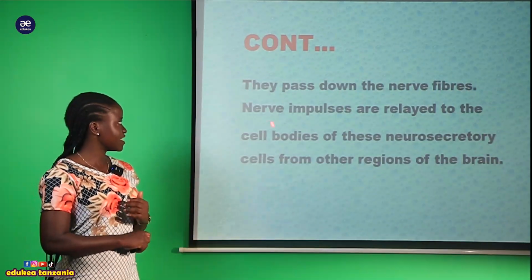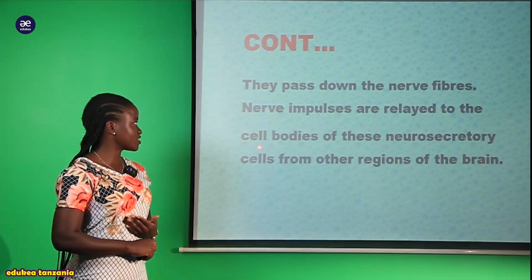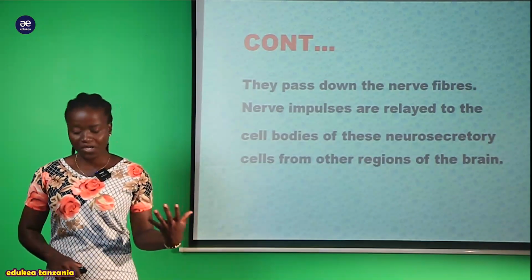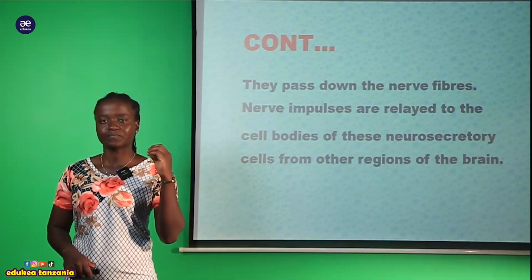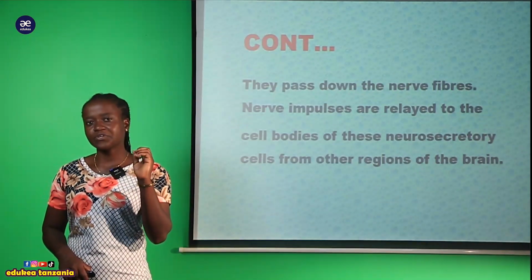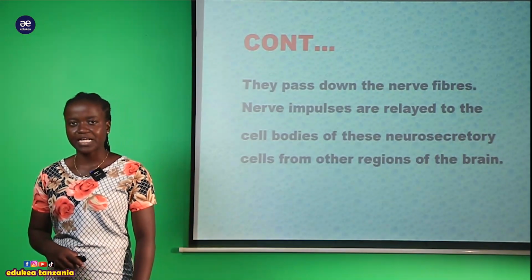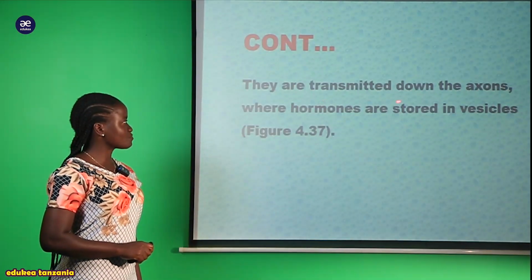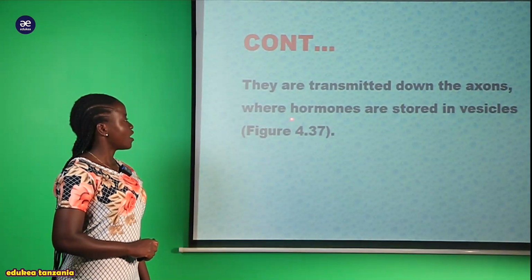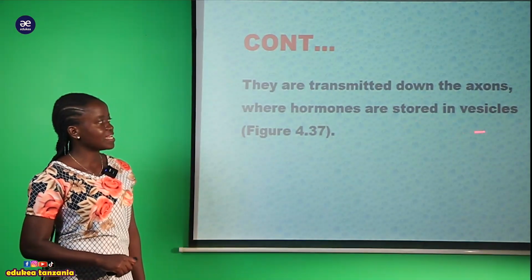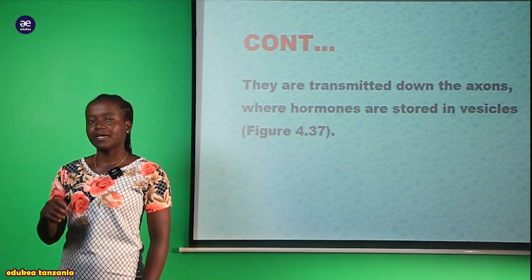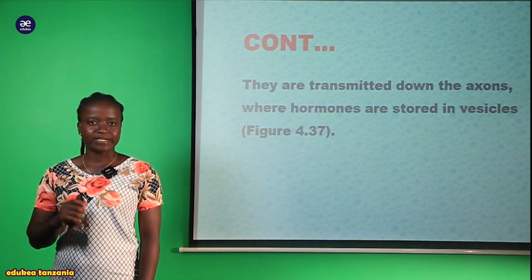So now we can say here that nerve impulses are relayed to the cell bodies of the neurosecretory cells from other regions of the body, so that the hormones can be produced and stored in the posterior pituitary gland. And also they are transmitted down the axon, where the hormones are stored in the vesicles found within the posterior pituitary gland.